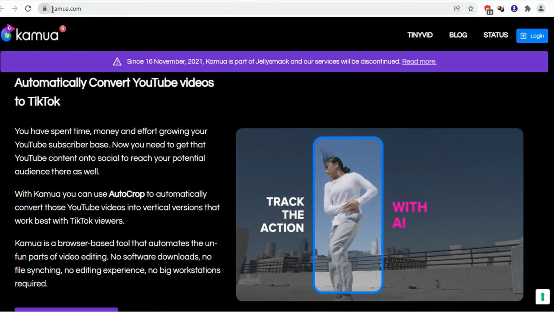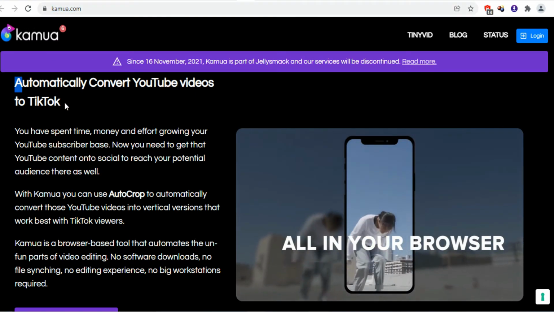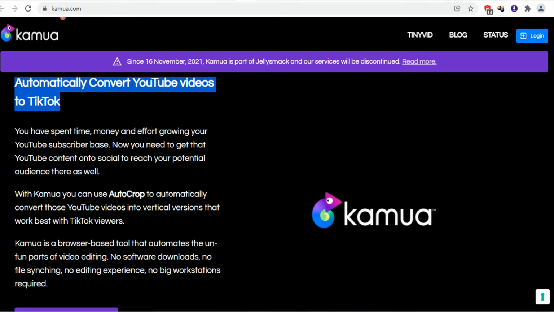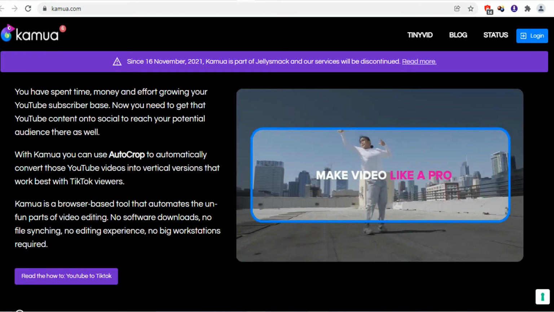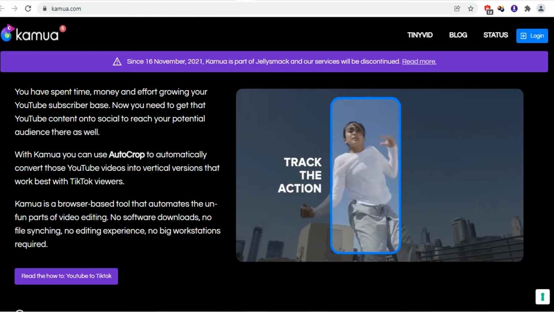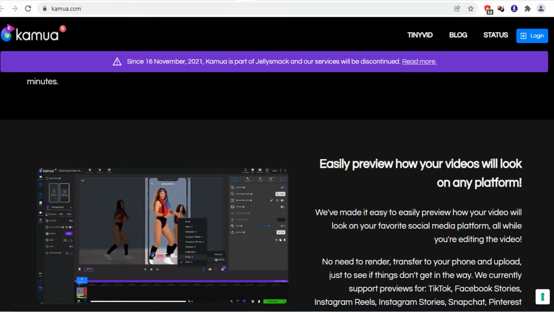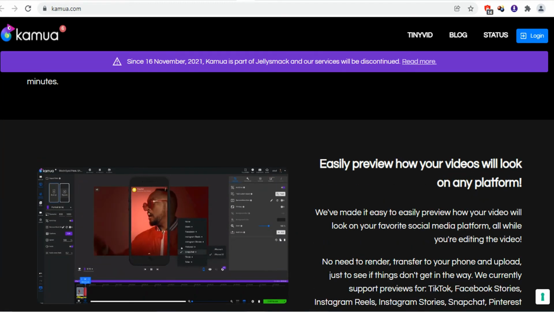The next website in our list is kamua.com. If you are looking to resize, cut, and caption the videos, with this tool you can transform any horizontal video into a dynamic vertical video. One of the fastest ways to resize the video. You can add captions and you can simply transform your video for maximum engagement and accessibility.